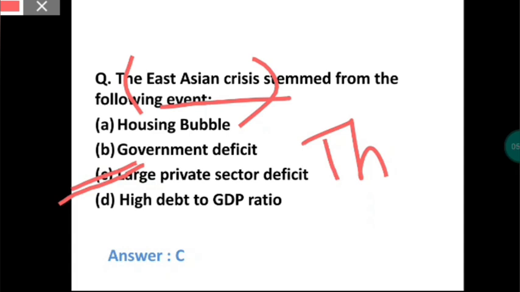That is, in these countries the value of their currency fell drastically against the US dollar. So their currency fell against the US dollar, and this was a very famous currency crisis. So the East Asian crisis stemmed from the following events, and the answer is large private sector deficit.